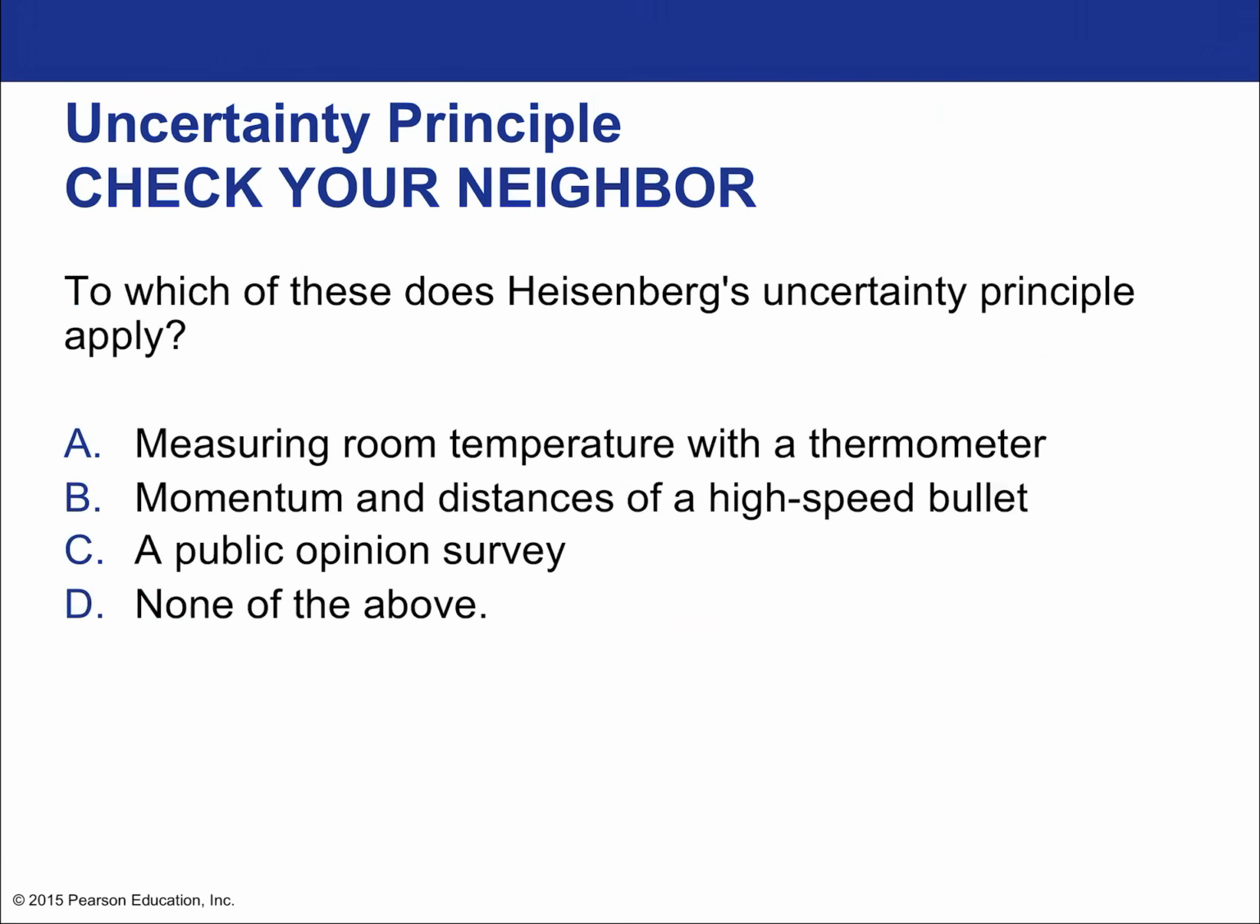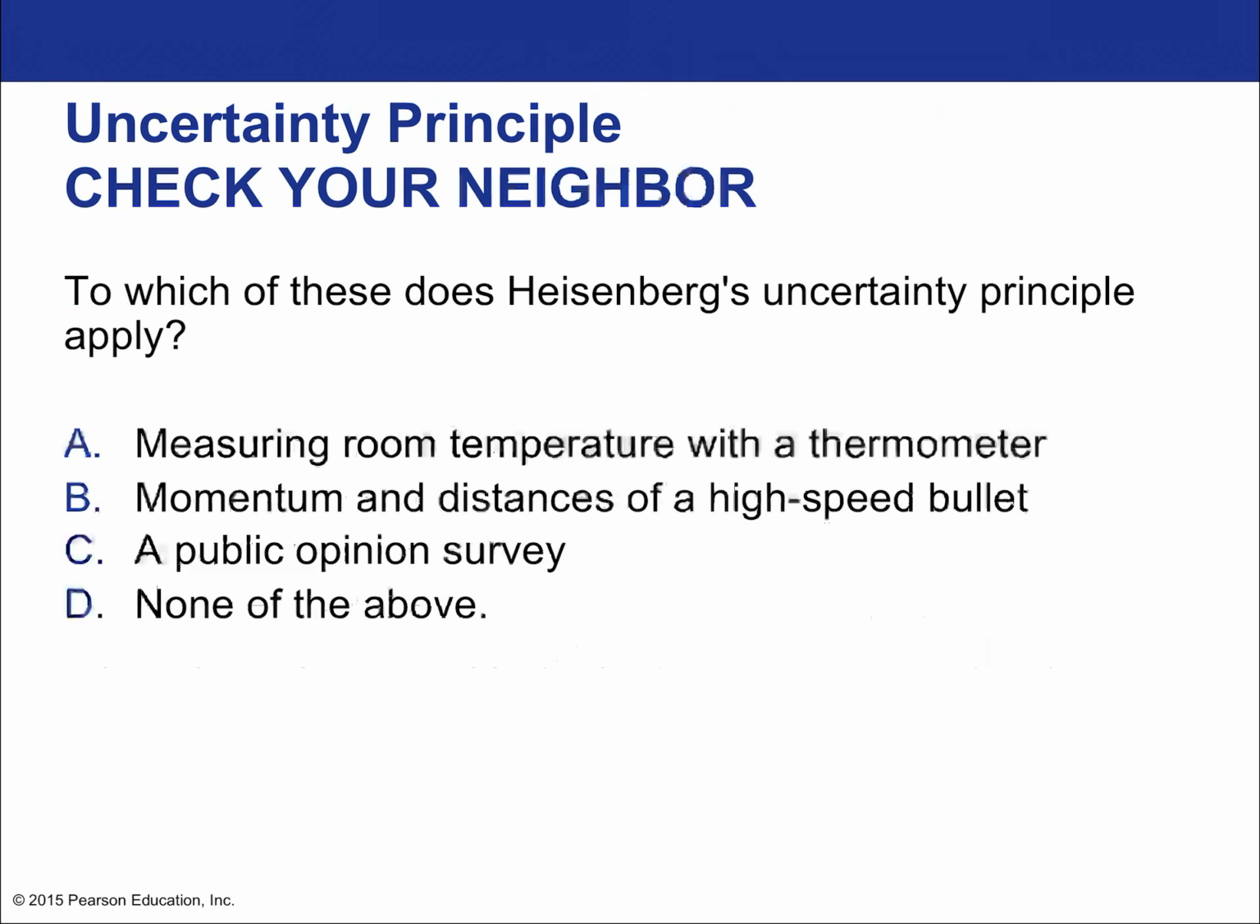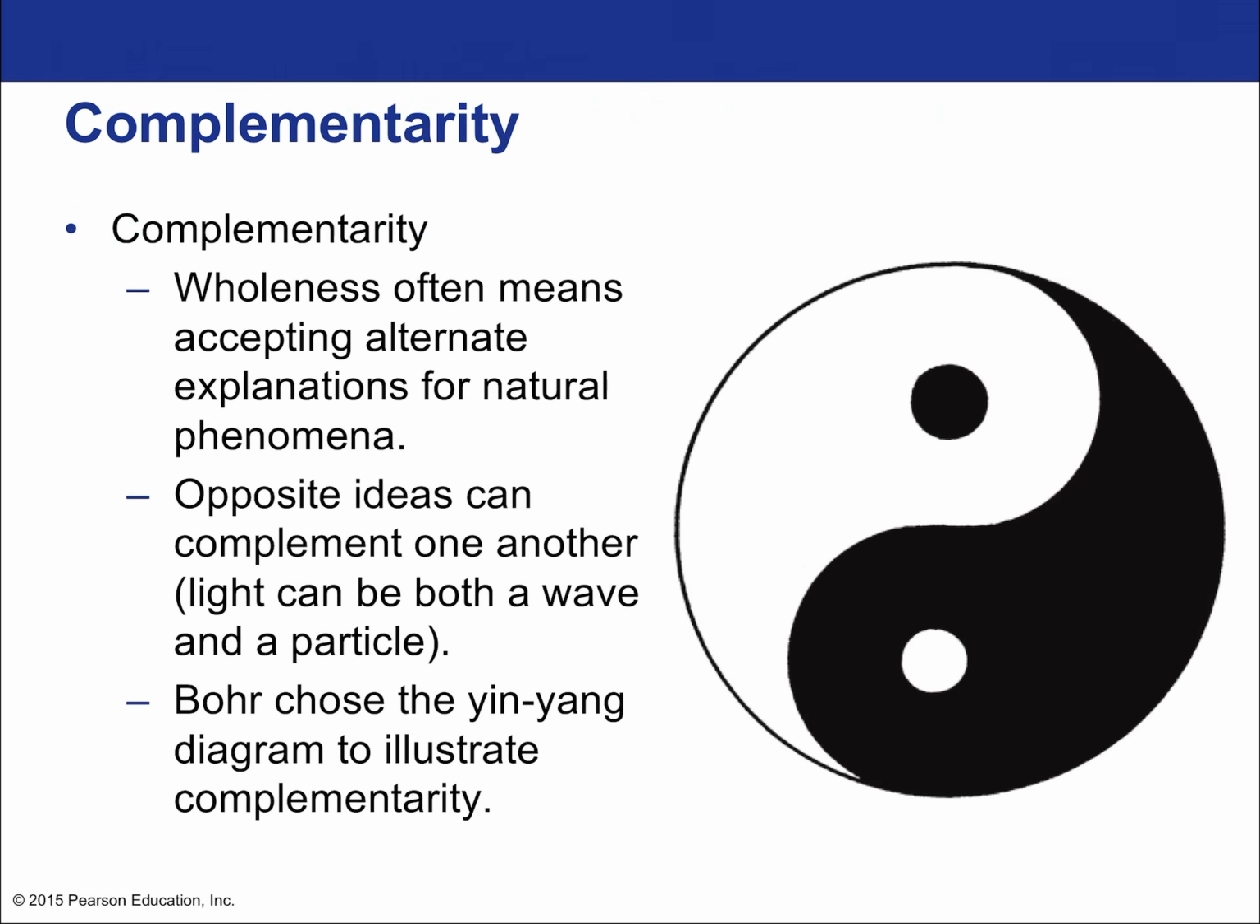So to which of these does Heisenberg's uncertainty principle apply? Measuring room temperature with a thermometer, momentum distances of a high-speed bullet, a public opinion survey, or none? None. None of those are microscopic on the scale of basically atomic particles. Not even close. Even the smallest one, the high-speed bullet, is not like everyday speeds, but it's still not even close enough. The bullet is way too massive.